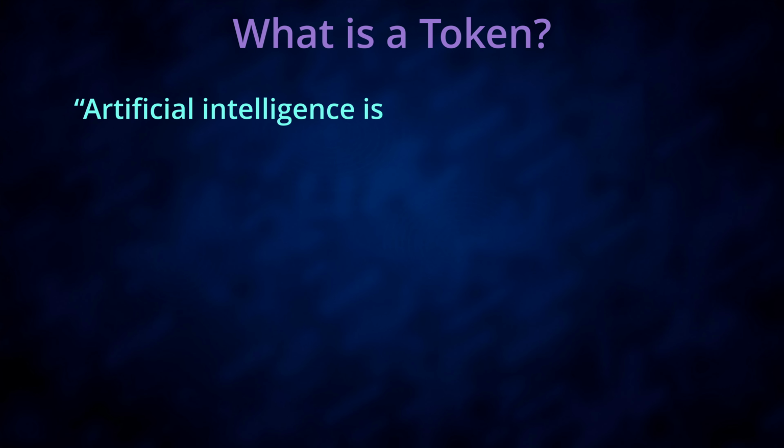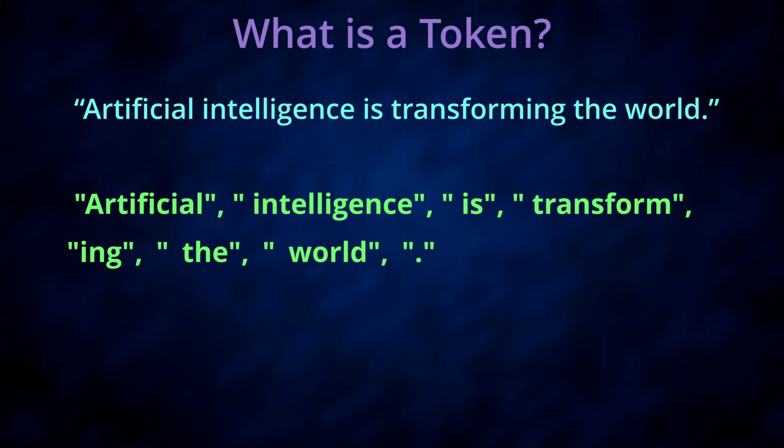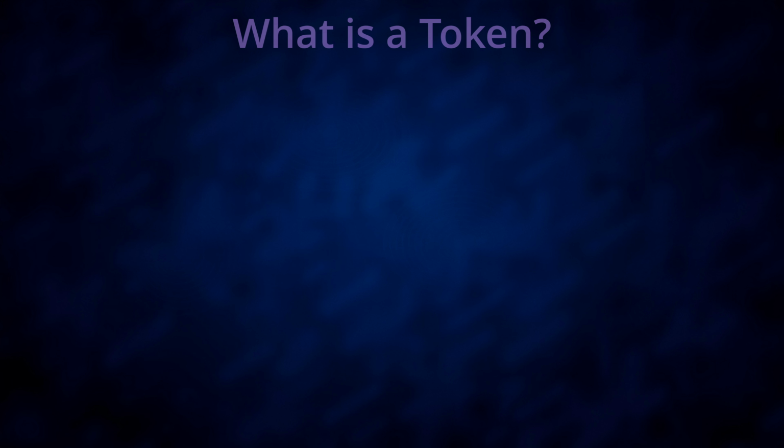Humans see a sentence. A model might see, that's 8 tokens. To the model, that is its understanding of the sentence. Tokens are the units that LLMs use to read, write, predict, and understand.